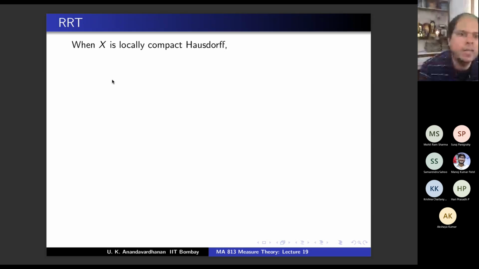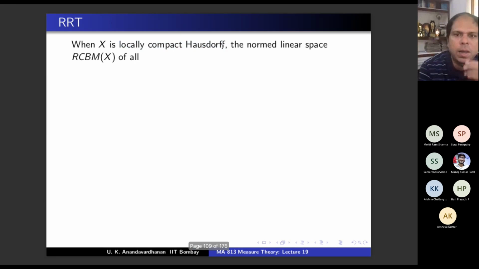And now again RRT. What is RRT? The Riesz representation theorem. So we are going to have a new RRT and we have the old RRT. The new RRT is what I'm stating. X is again locally compact Hausdorff. Then the normed linear space, I am calling it RCBM of X. What is RCBM? M is measure. If M is measure, what could be R?